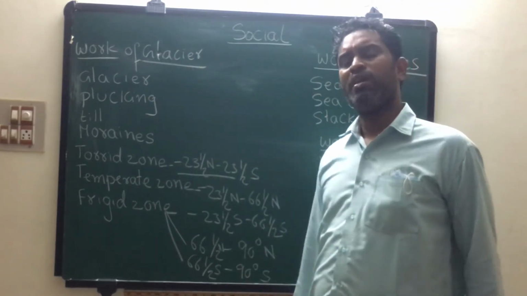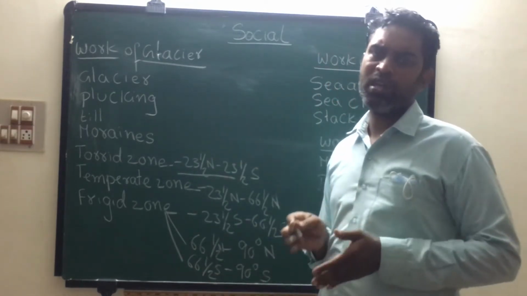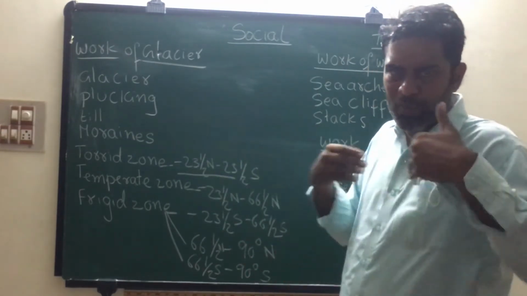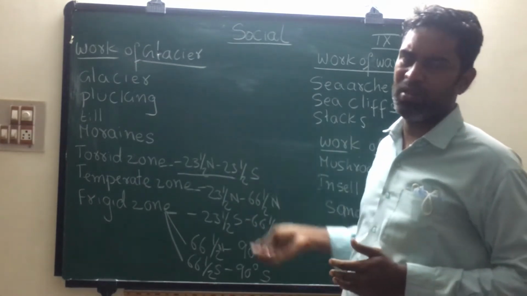What do we mean by glacier, children? Glacier means movement of ice. This movement of glacier is very, very slow. In a day, it may move from one region to another only a few centimeters. Like this, a glacier will be there.